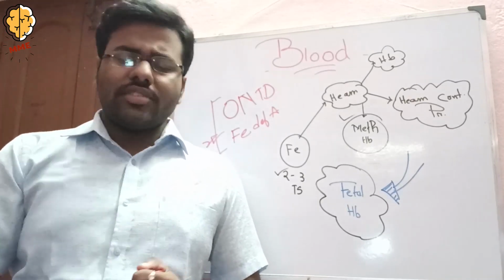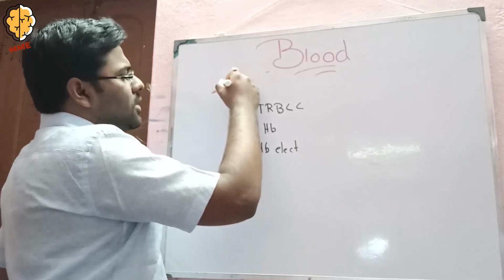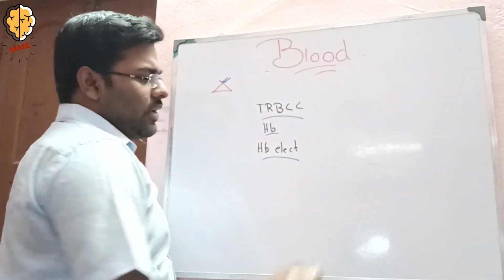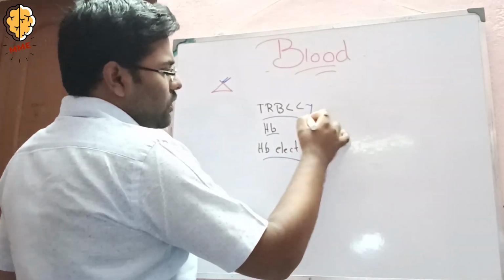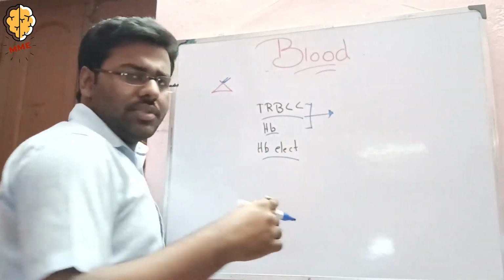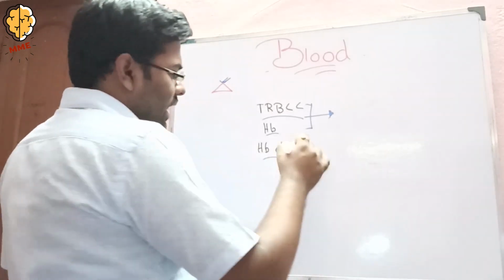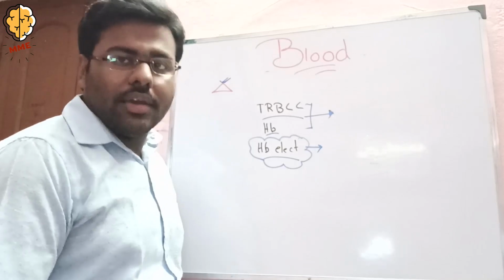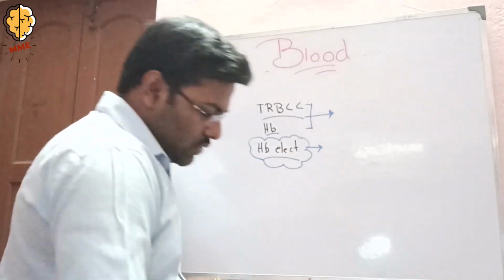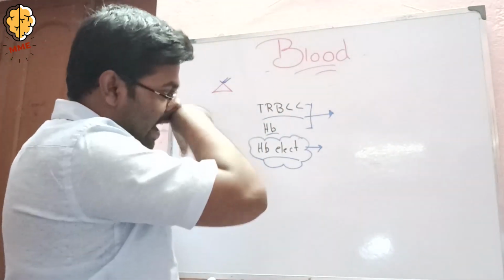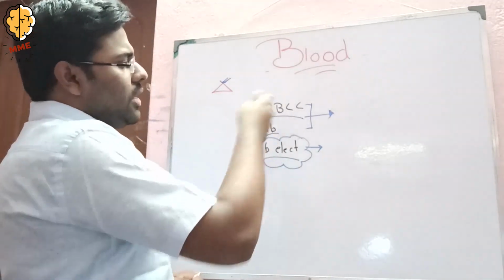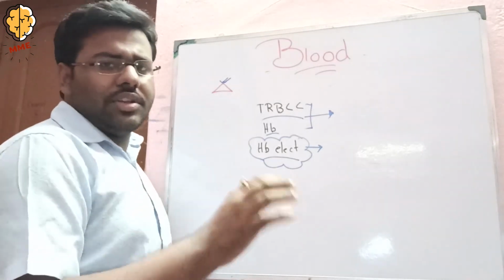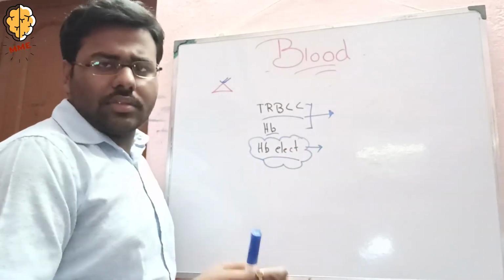Let's concentrate on that. Now there are the diagnosing points: total RBC count, hemoglobin amount, hemoglobin electrophoresis. Total RBC count and hemoglobin give us the anemia status, and the hemoglobin electrophoresis rules out thalassemia as a differential diagnosis. So the type of anemia is confirmed by the hemoglobin value and the total RBC count, and the hemoglobin electrophoresis defines the thalassemia effect.